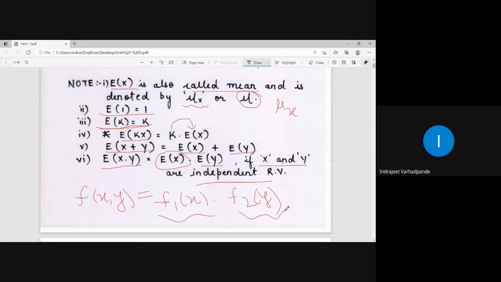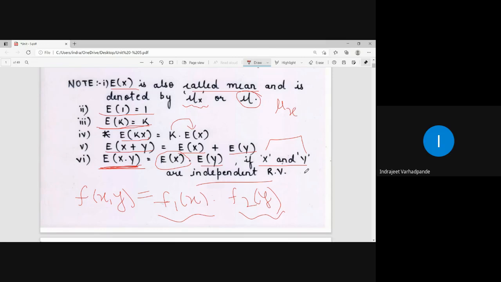So when this product exists, the random variables x and y are independent. In the case of expectation also, the expectation of product xy is equal to expectation of x into expectation of y, provided x and y are independent random variables.